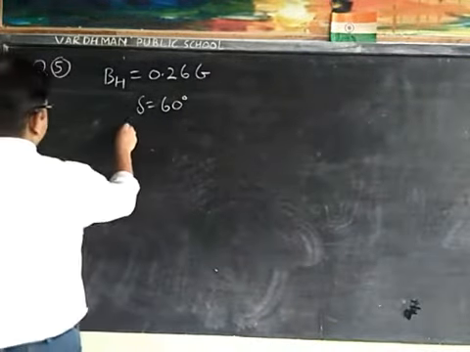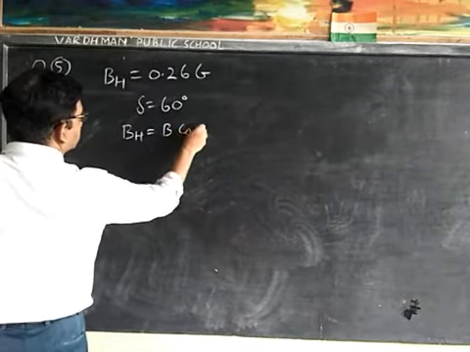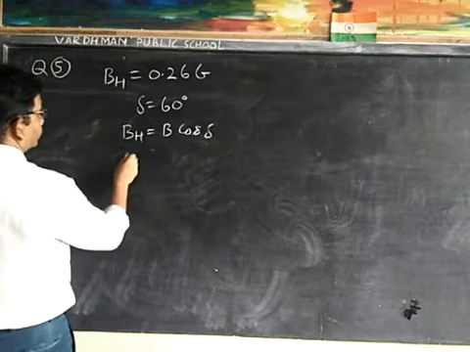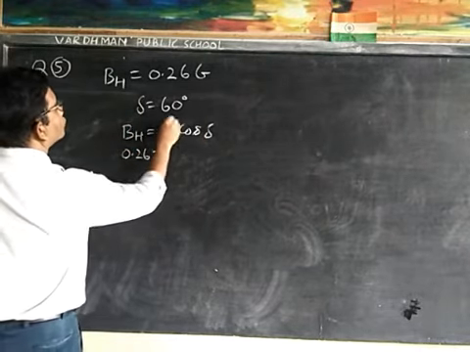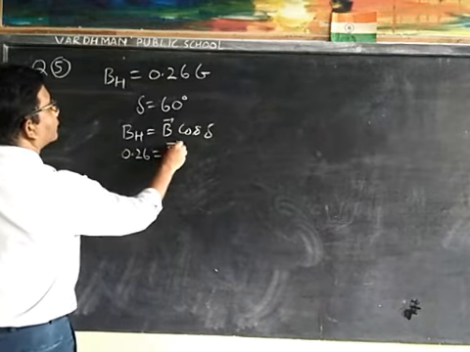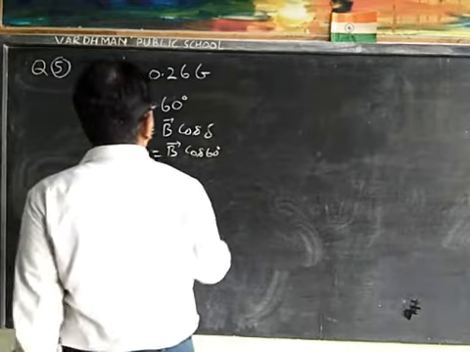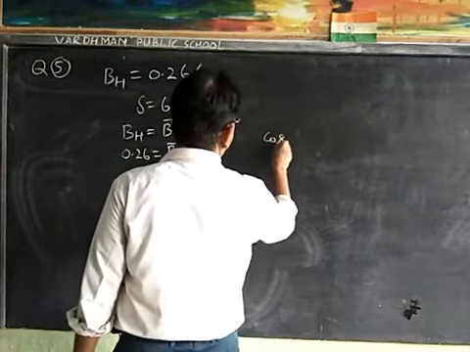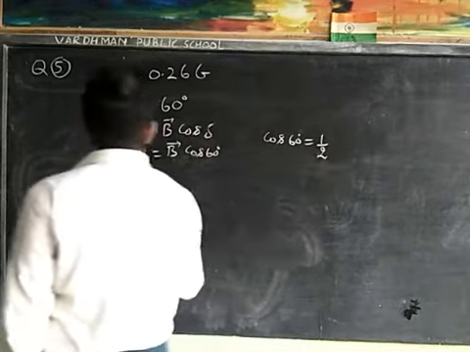We know BH is equal to B cos delta. The value of BH is 0.26, so 0.26 is equal to B cos 60 degrees. We know cos 60 is equal to 1 upon 2.